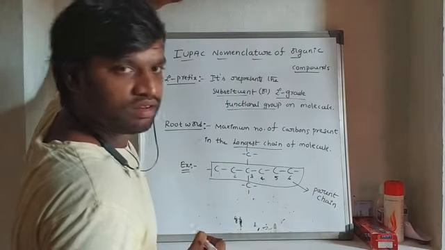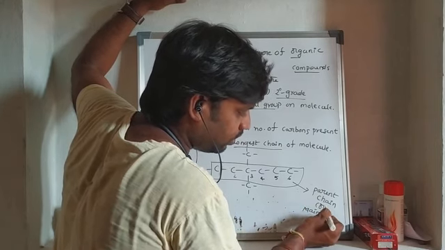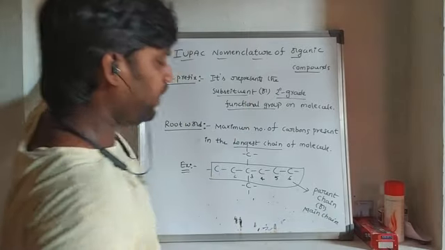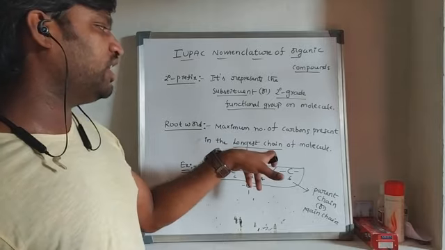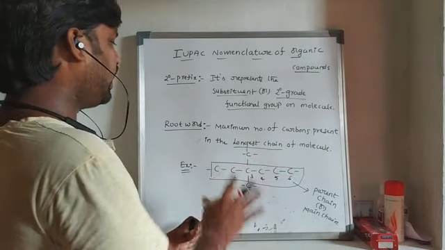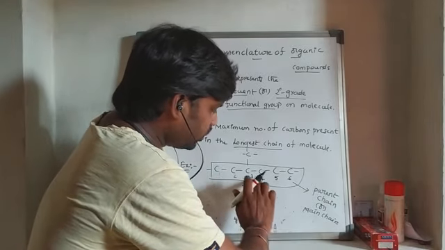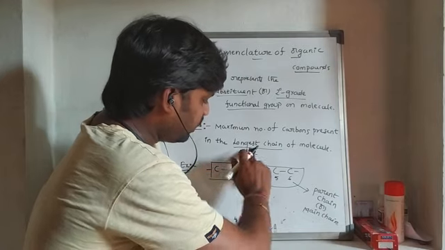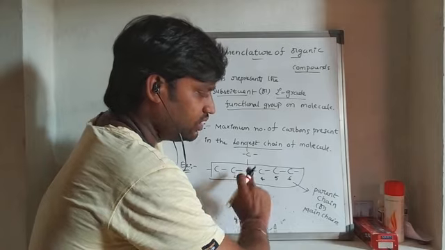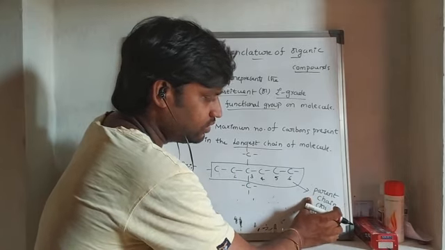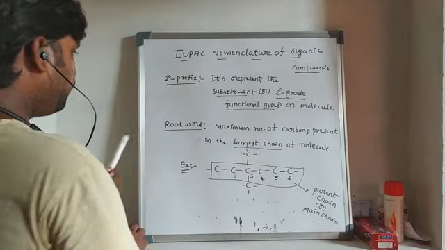Parent chain or main chain. So root word means the maximum number of carbons present in the longest chain of the molecule, that is called root word. Here how many? 1, 2, 3, 4, 5, 6. 6 carbons. In this way 4. So this is the longest chain, also called the parent chain or main chain. This is the root word.